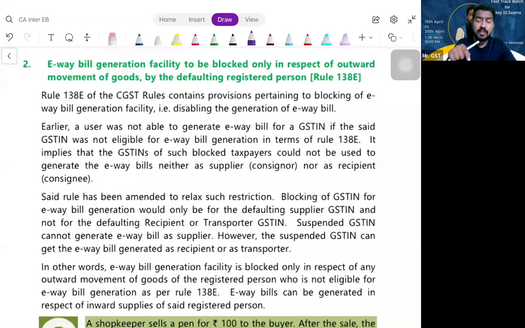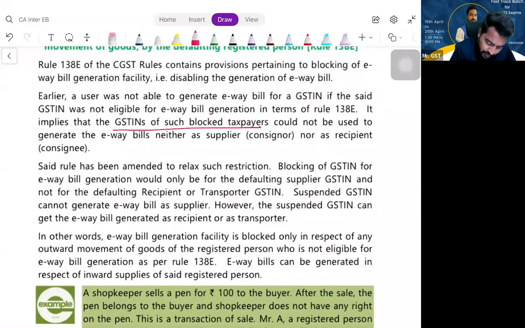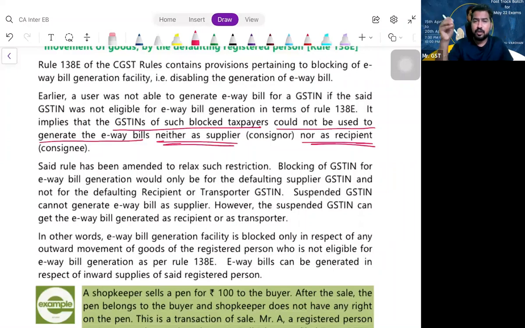So the point is, if my e-way bill generation is blocked, I cannot be kept as a supplier, I cannot be kept as a recipient. If I am purchasing also, I cannot generate e-way bill. If I am supplying also, I cannot generate e-way bill. That was the restriction. But now what happened? What was the story? GSTINs of such blocked taxpayers could not be used to generate the e-way bill, neither as a supplier nor as a recipient. My GSTIN is blocked from generating e-way bill, so it cannot be used as a supplier GSTIN or recipient GSTIN in the e-way bill.